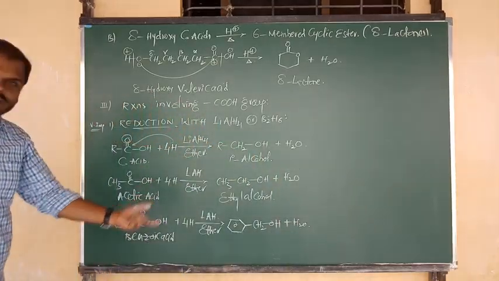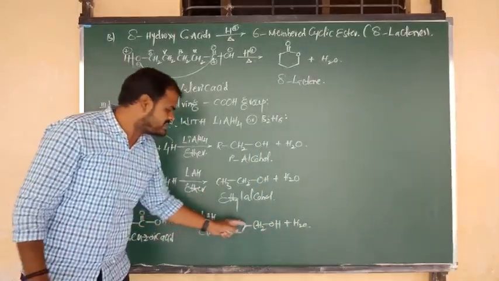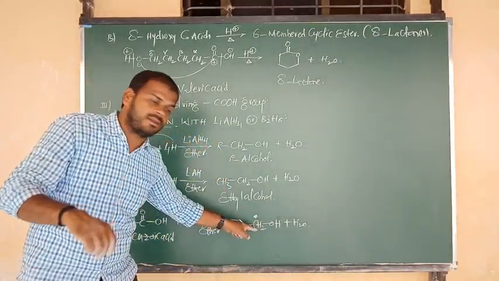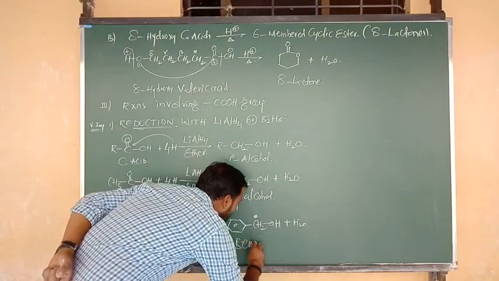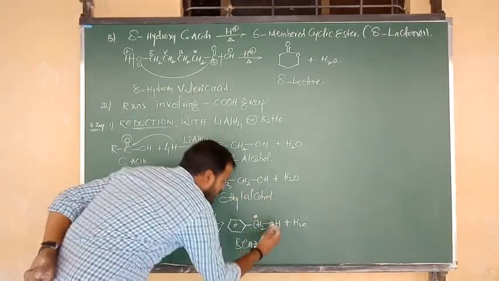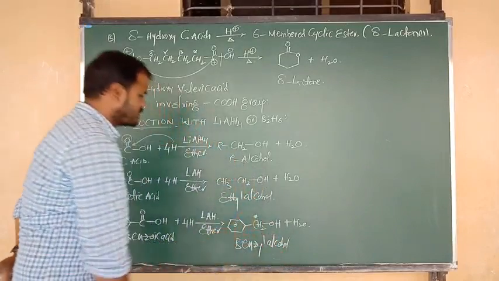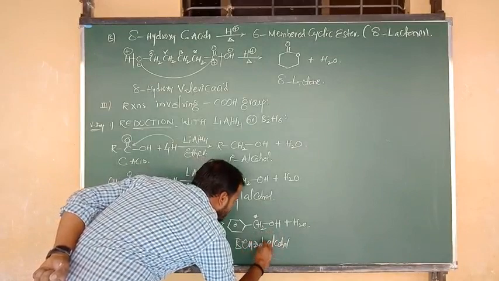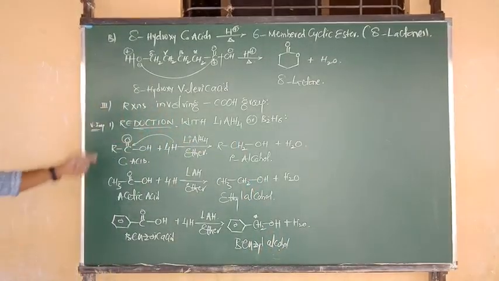So what will be the product here? We cannot call it phenol, because benzene is bonded to a carbon. This carbon is called the benzyl carbon, and it was connected to OH. That means we can say the product name is benzyl alcohol, because the benzyl group was connected to the OH. So what is the name of this product? Benzyl alcohol. Okay, so this is common.